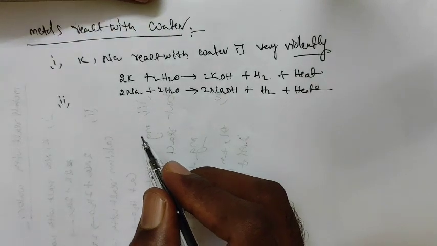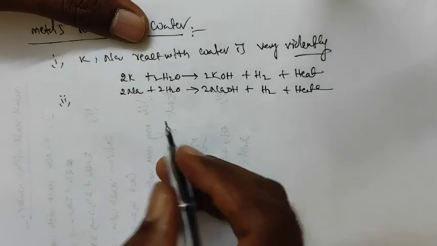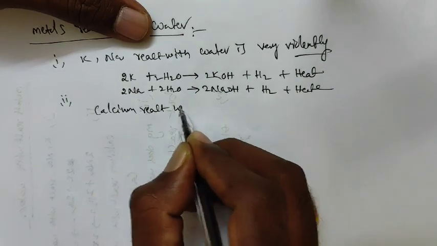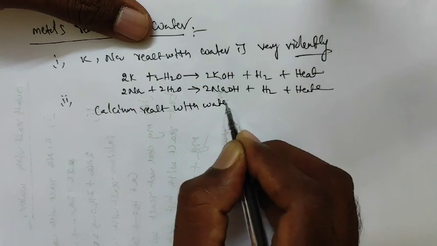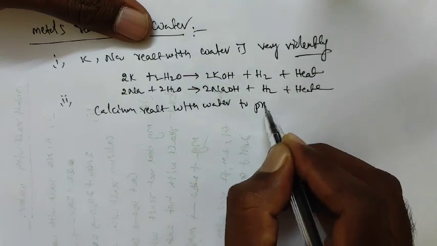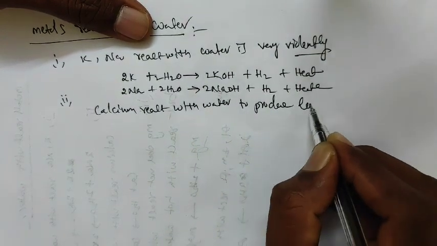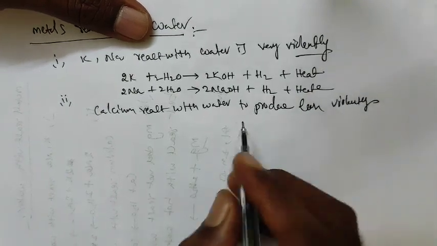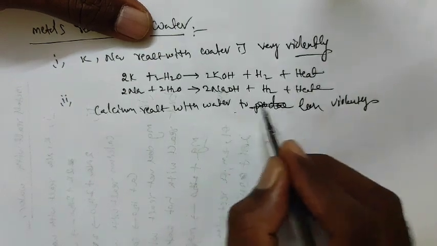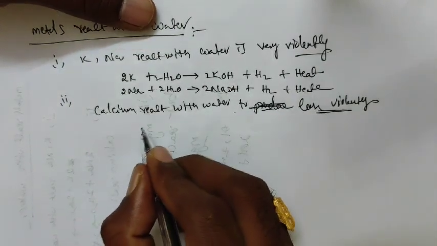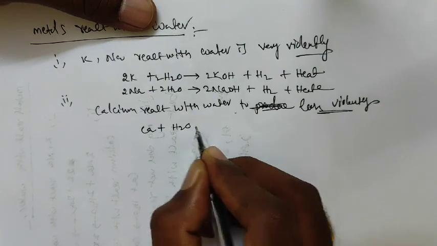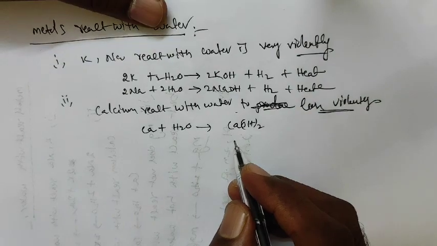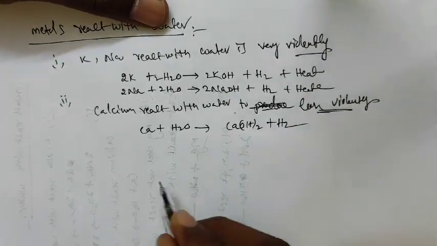Calcium reacts with water less violently. Calcium plus H2O gives Ca(OH)2 plus hydrogen gas.